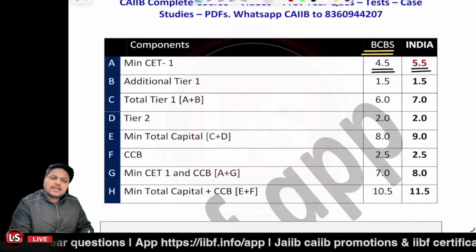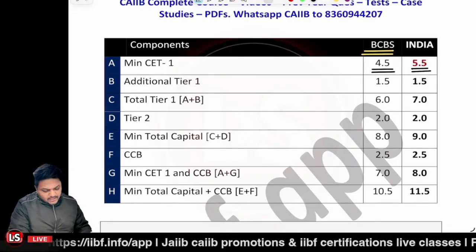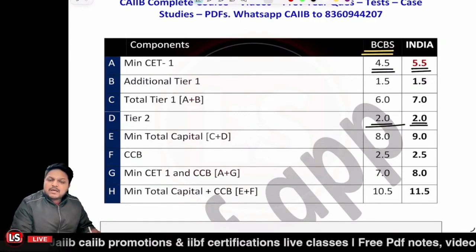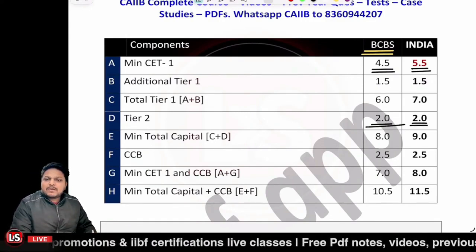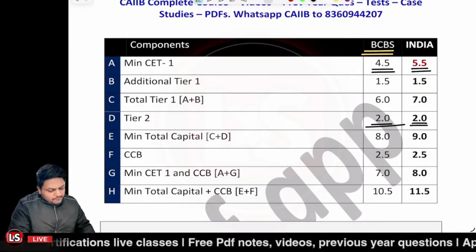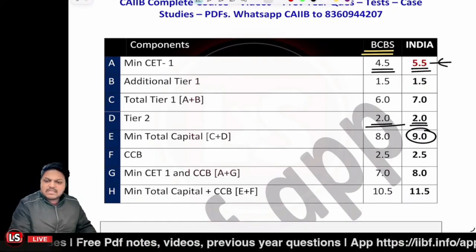But all the other ratios are the same, right? 1.5% for AT1, and Tier 2 is to be maintained at 2%, right? So the minimum requirement for the capital adequacy ratio in general for international banks is 8%, but for Indian banks it is 9%, because there was a 1% increase in the case of CET1 capital.